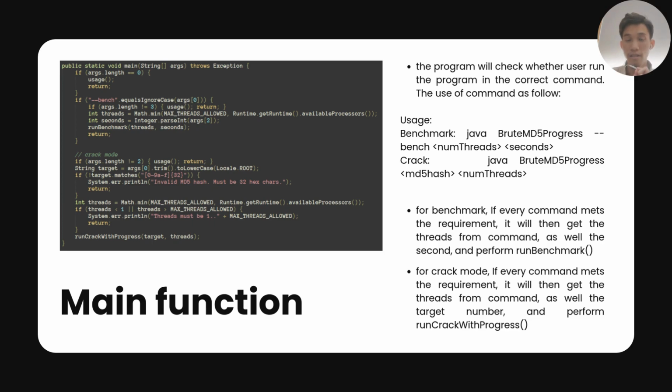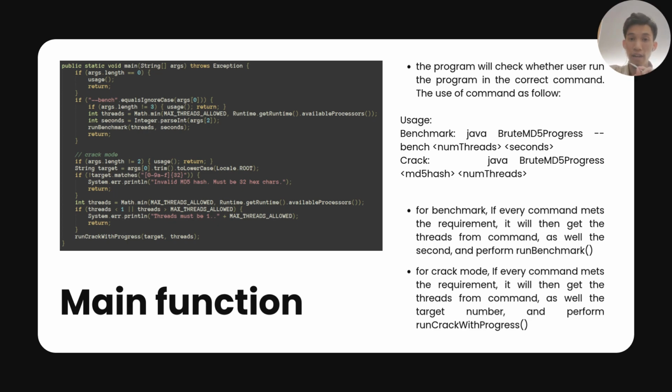The main function checks whether the user runs the program with the correct command. There are two usages. The first is the benchmark, by keying in bench with the number of threads and the total amount of time. The other is crack, using java BruteMD5 with the MD5 hash and the number of threads.